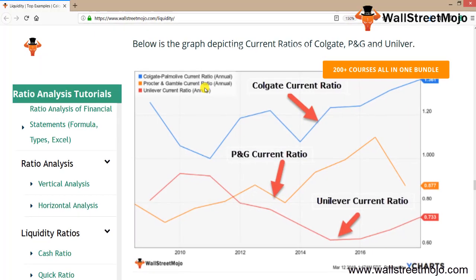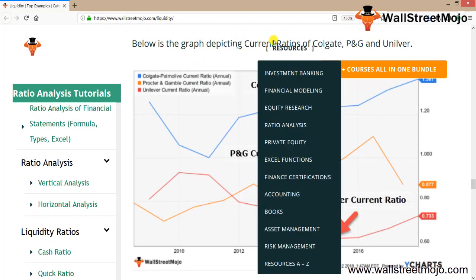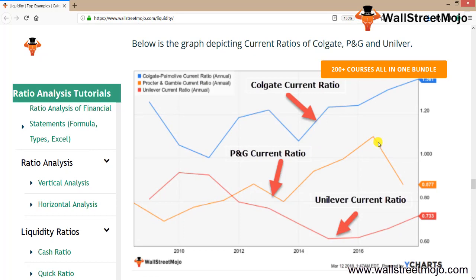Below is a graph depicting the current ratio of Colgate, Procter and Gamble, and Unilever. Colgate's current ratio has been increasing, reaching 1.361. That of Procter and Gamble, the orange one, has declined in the last year and is at 0.877.